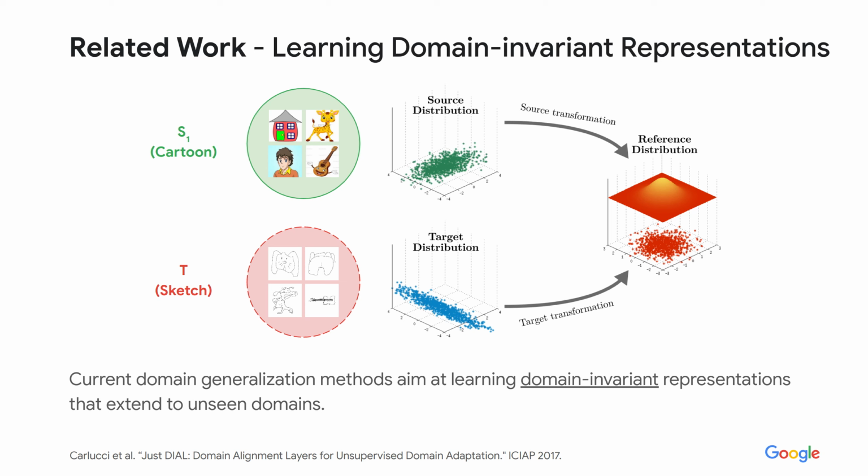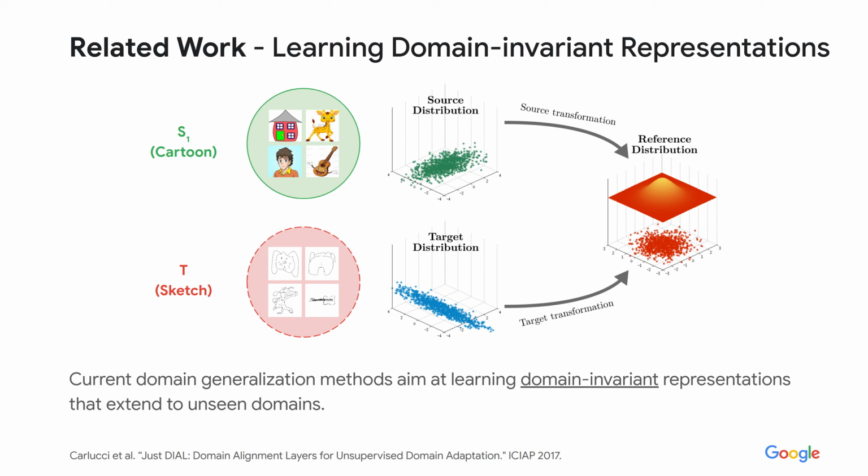Traditional domain generalization methods typically aim at learning domain invariant representations that can extend to unseen domains. However, while this paradigm has proven to be effective in some cases, it forces the model to discard domain-specific attributes, a key piece of information that we believe can be exploited to further boost domain generalization. In our work, we propose to leverage domain-specific information to map source domains to a same latent space, so that distance awareness between domains and new instances is achieved.